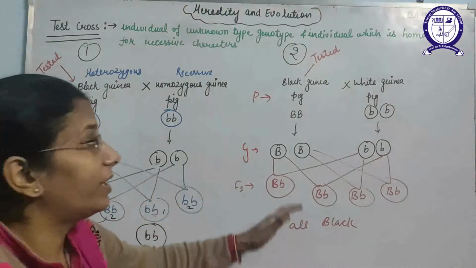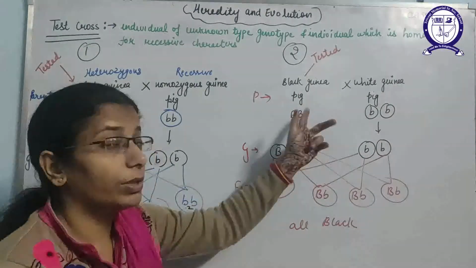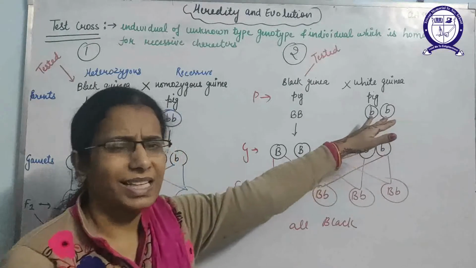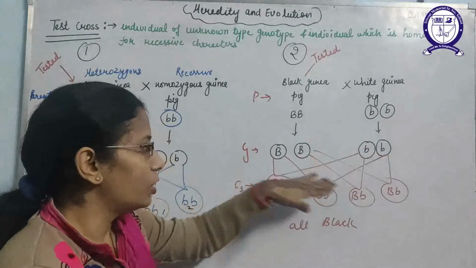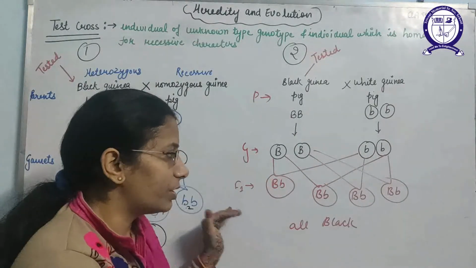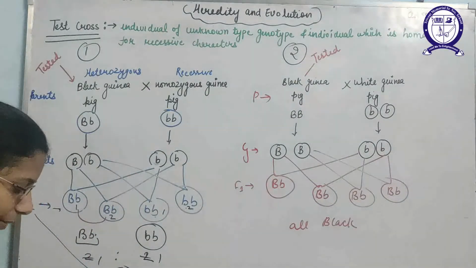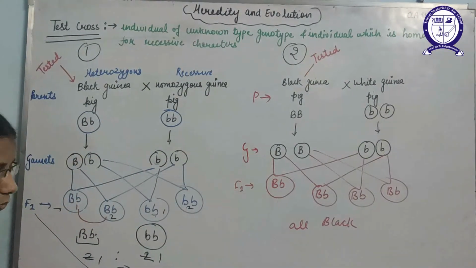But if we take the homozygous black guinea pigs and cross them with the white guinea pigs, these are the recessive characters that cannot be expressed in the presence of dominant characters. So in the F1 generation the results will be the same. So in the monohybrid test cross, the result will be 1:1.